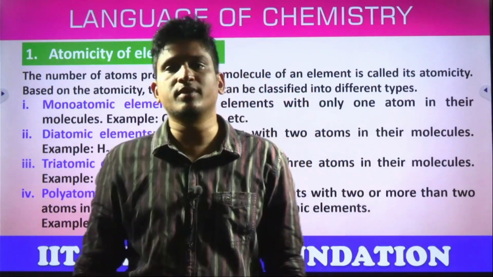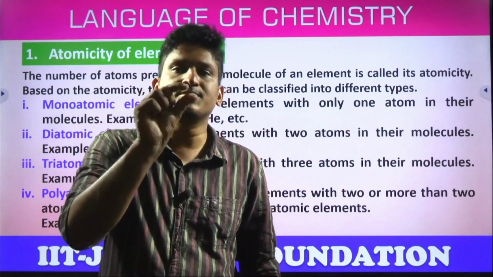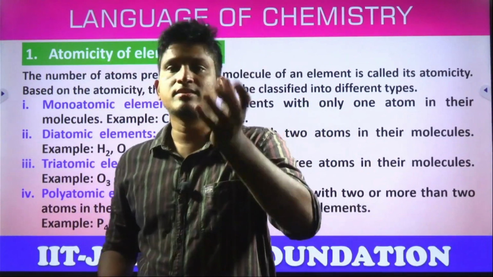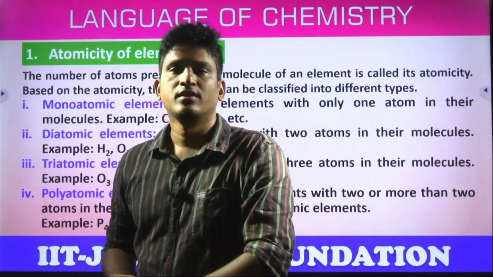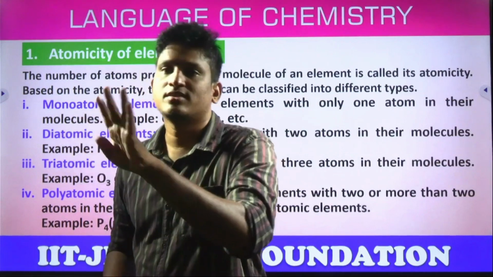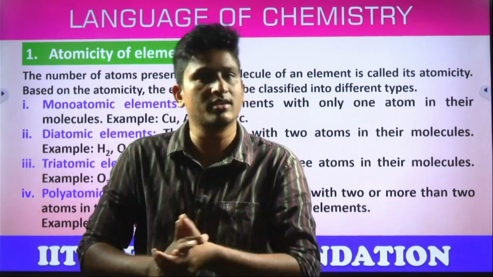Oxygen gas, what is the formula? O2. What is this number 2? 2 oxygen atoms present in 1 molecule. Got the clarity? That is atomicity. Number of atoms in a molecule. Sulfuric acid, H2SO4. 2 hydrogens are there, 1 sulfur is there, 4 oxygens. These are the atomicities. Got the clarity, students? The whole molecule for an independent element also you can find.